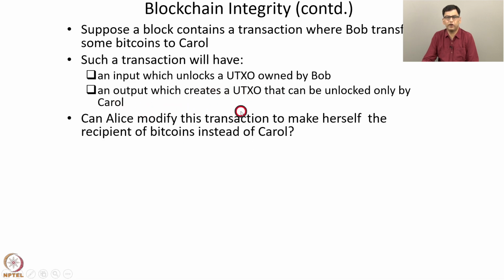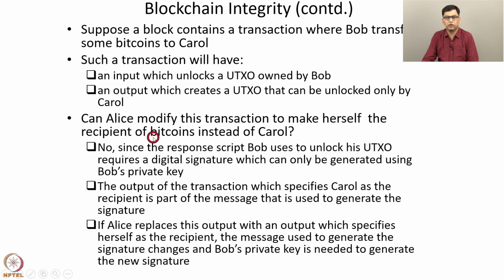Now, can Alice modify this transaction to make herself the recipient of bitcoins instead of Carol? So this is another instance where the integrity of the blockchain is compromised. So the claim is that it is difficult to modify this transaction in this way. The reason is that the response script that Bob uses to unlock his UTXO requires a digital signature which can only be generated using Bob's private key, and only Bob knows his private key.